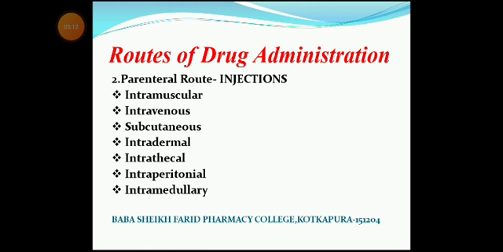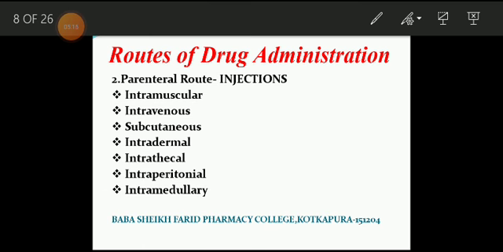It is further divided into many parts. Intramuscular: drug will be injected into the muscle layer either on the side of the body or the shoulder muscles. Intravenous: the drug directly enters into the bloodstream when we inject the needle of a syringe in a vein. Subcutaneous route: it will be injected into the layers of the skin.